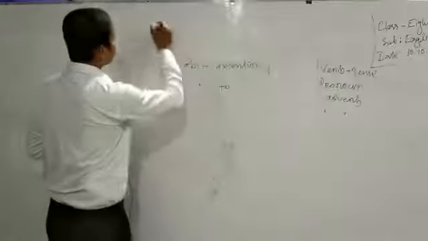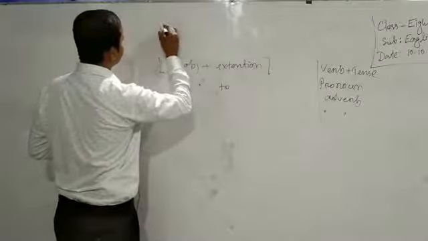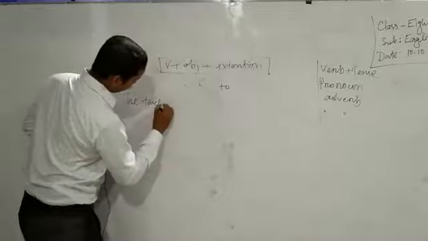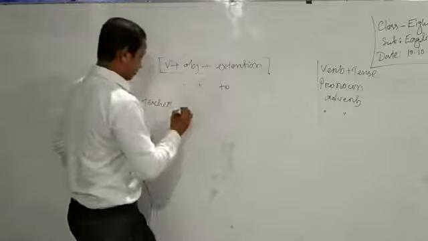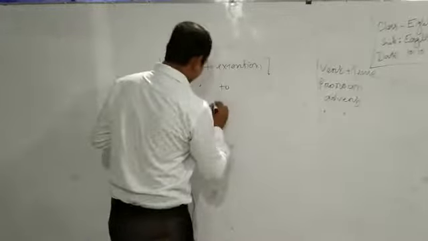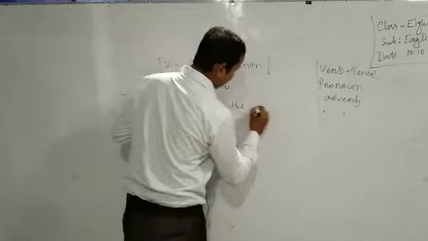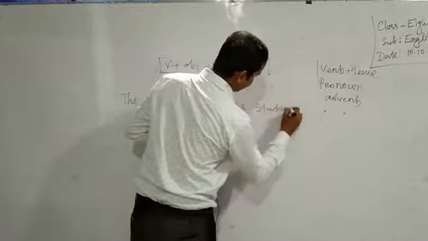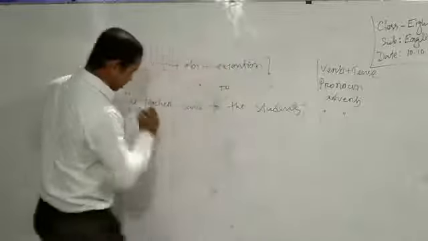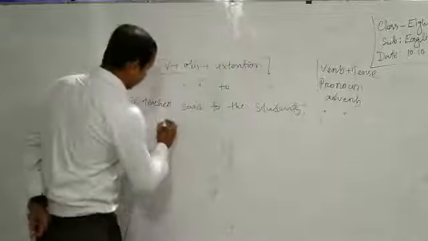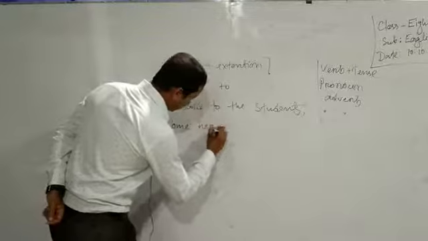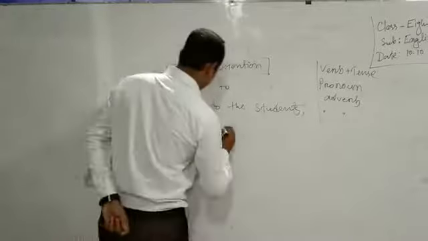Like a sentence: the teacher said to the students, then comma and inverted commas start, come here now.